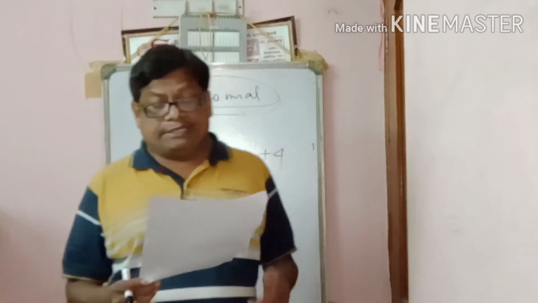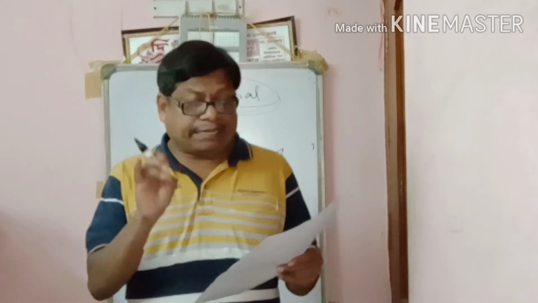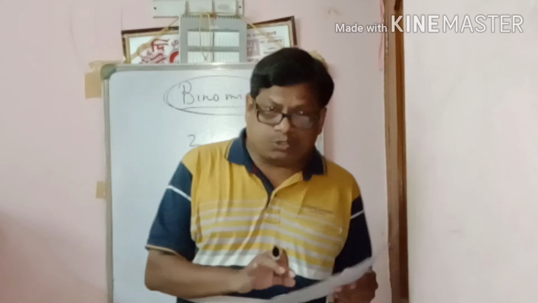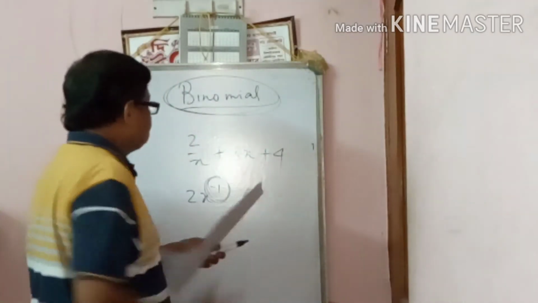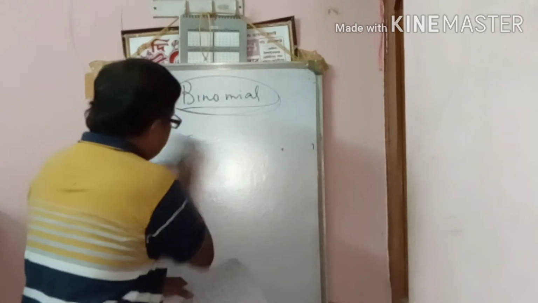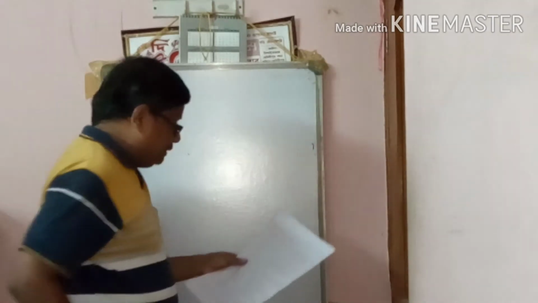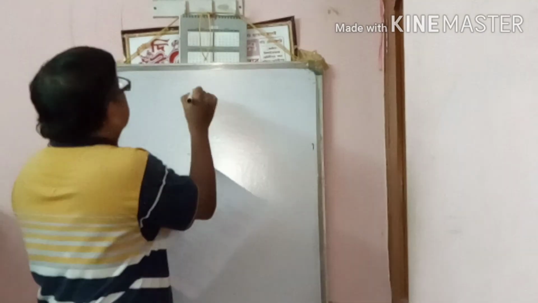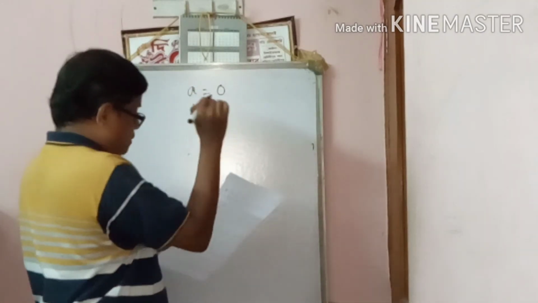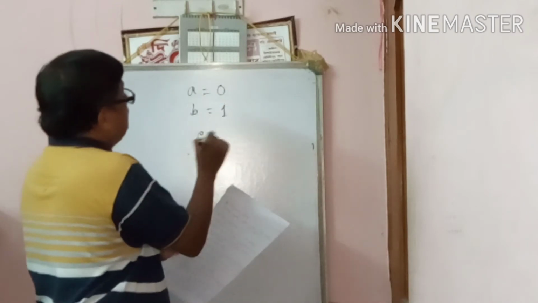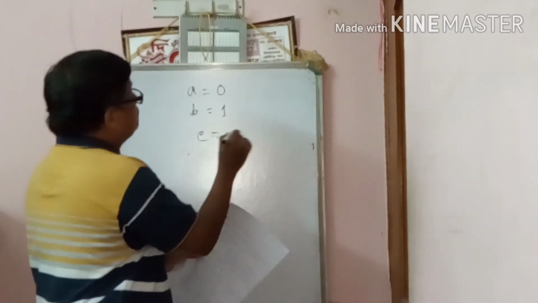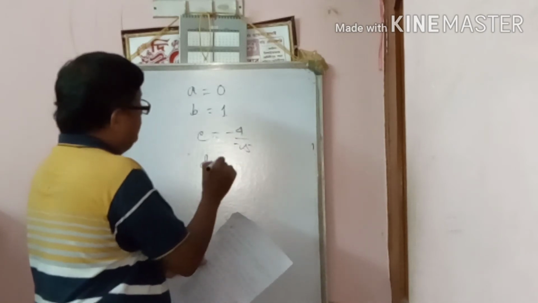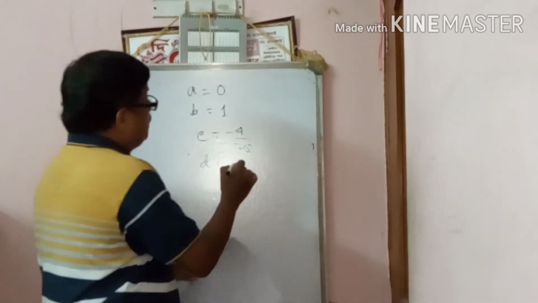The product of a rational number is given. One number is given, minus 2 by 5. So the product of the rational number minus 2 by 5 and its additive inverse. Options: A is 0, B is 1, C is minus 4 by 25, and D is minus 5 by 2.